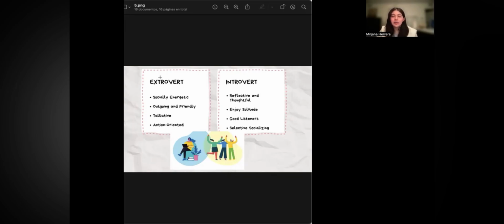And what is an introvert person? An introvert person is mostly a thoughtful person who really enjoys being by themselves and alone, thinking all the time about any kind of things. I'm considered an introvert person, and I enjoy being with a little bit of people, or even just me, or my group of people is very reduced. So this is one of the characteristics: selective socializing. We are good listeners, reflective and thoughtful.